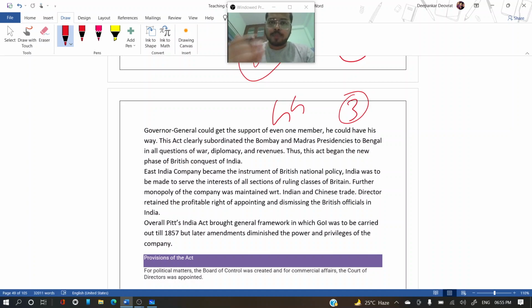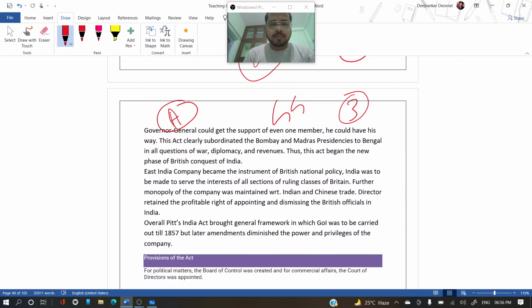Let us suppose a decision has been taken that they want to execute a policy, and if the Governor General is not agreeing with that policy, they will not be able to implement it, even if they have a majority on the imposition of the policy. If the Governor General does not agree, it won't be passed. So now the Governor General has a veto power as well.